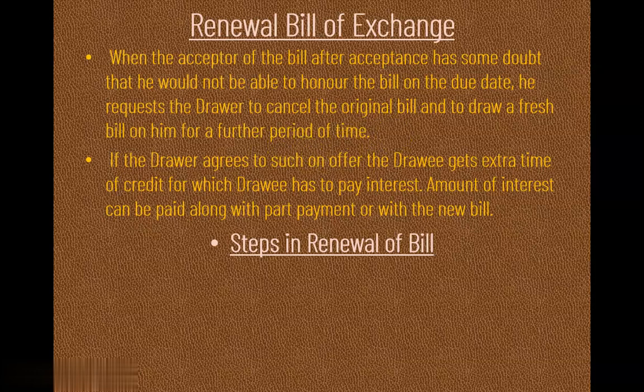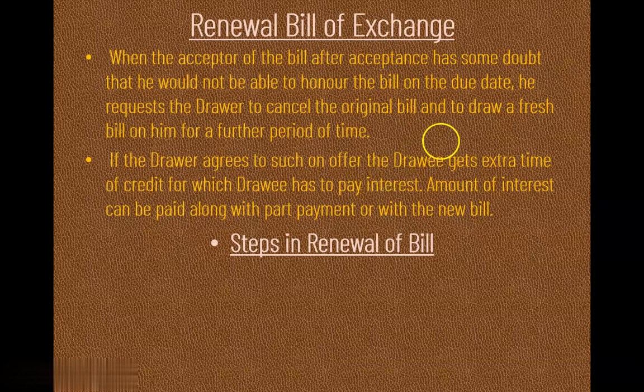Now see the next point here. If the drawer agrees to such a request, the drawee gets extra time of credit for which drawee has to pay interest. Amount of interest can be paid along with part payment or with the new bill. Now here, drawee is requesting the drawer to cancel the first bill. Now if the drawer is going to accept, then drawer is going to put a condition that drawee gets extra time of credit for which drawee has to pay interest. Because drawer is giving extra time and therefore he is going to charge interest on it.